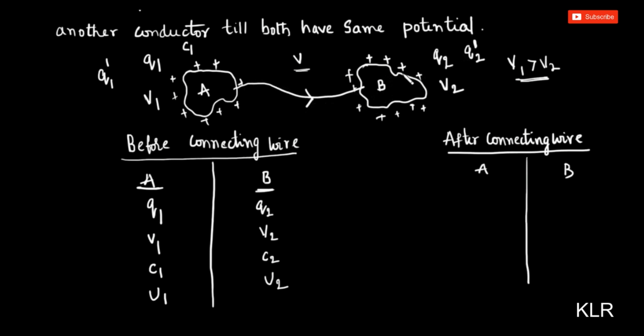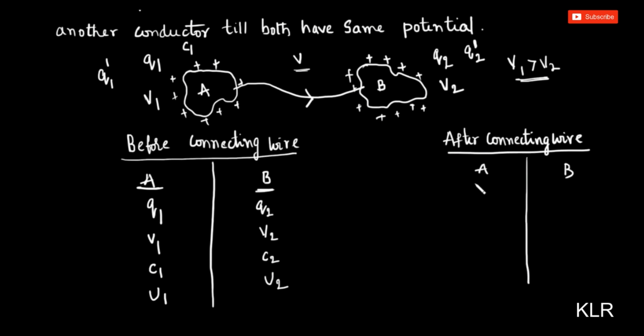This potential will become V. B's potential also becomes V because they are connected by a wire. If two conductors are connected by a wire, they will be at same potential.